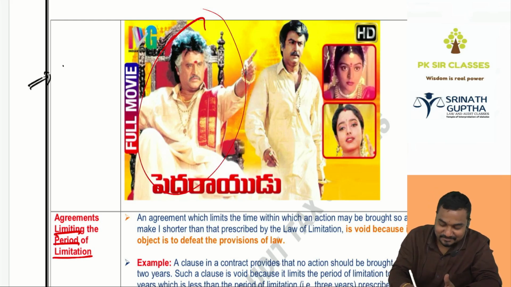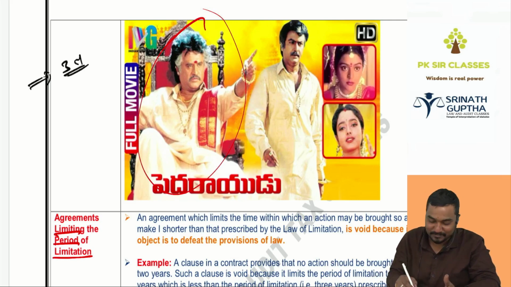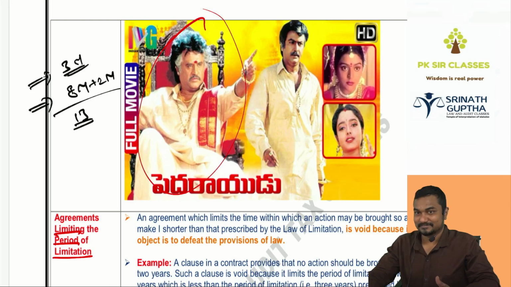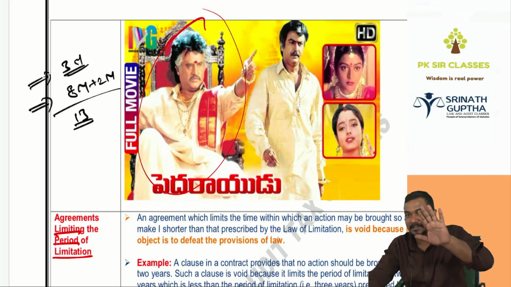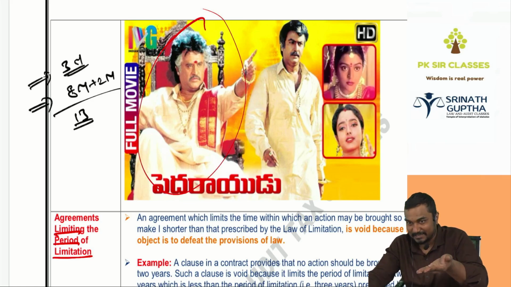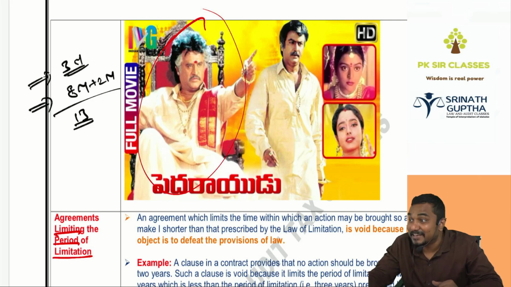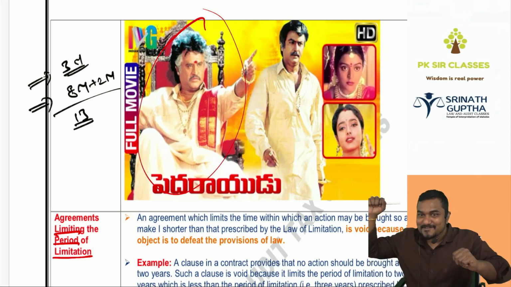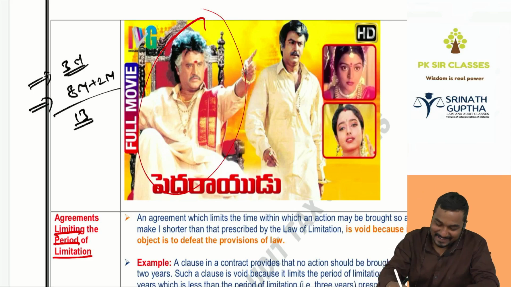CA foundation 3 months. Next, after 3 months, you are having a CA foundation exam. Then CA intern 8 months plus 2 months for waiting for period. Totally, if you wait 13 months, after 13 months, you can be in CA final. After 13 months. Still, we are having 3 months for CA foundation. Once you clear CA foundation, 10 months gap will be there for CA intern. 10 months gap. So if you clear in the CA foundation, CA intern first attempt, no, you will be in CA final within 13 months. How many months? Like this. By next Deepavali, you will be in CA final. Ara.